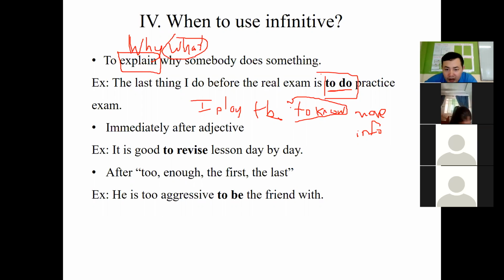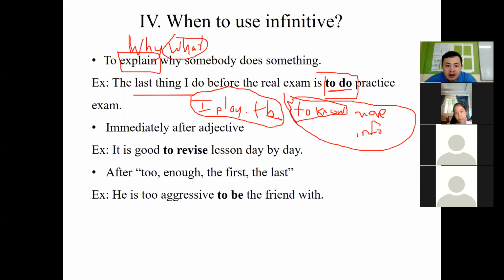To know is the to infinitive. Why use the word to know? Because I want to explain this one. For example, why do I play Facebook? And then to explain it, we need to use to infinitive. So I like to play Facebook to know more information. So to know more information here explains this one. That's why we use the infinitive.